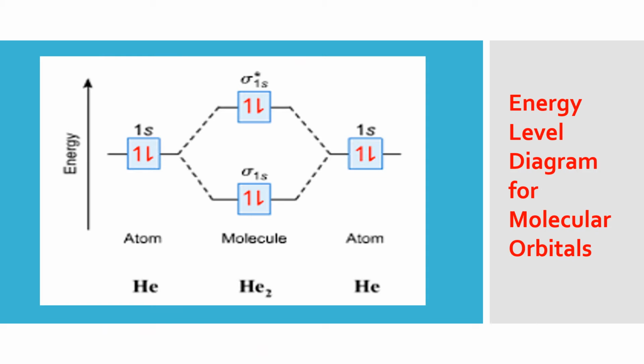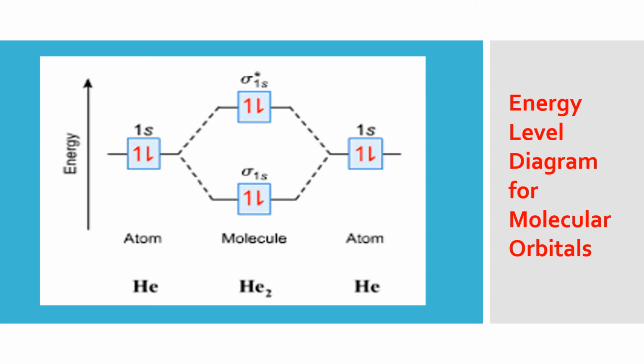Now the next is He2. We all know that helium is a noble gas and He2 is not possible. Still we'll draw the MO diagram and prove from here that He2 is not possible. The formation of He2 is not possible, so let us see how. And like this, we'll keep on making MO diagrams for all the atoms in order: hydrogen, helium, lithium, beryllium, boron. They are molecules basically. Homonuclear diatomic molecules we are considering as per our syllabus.